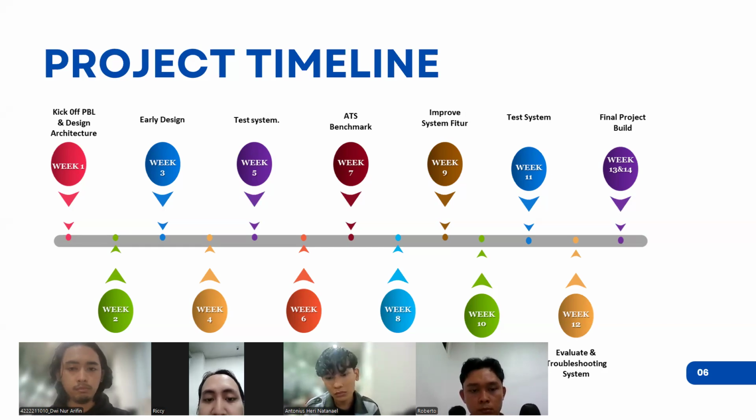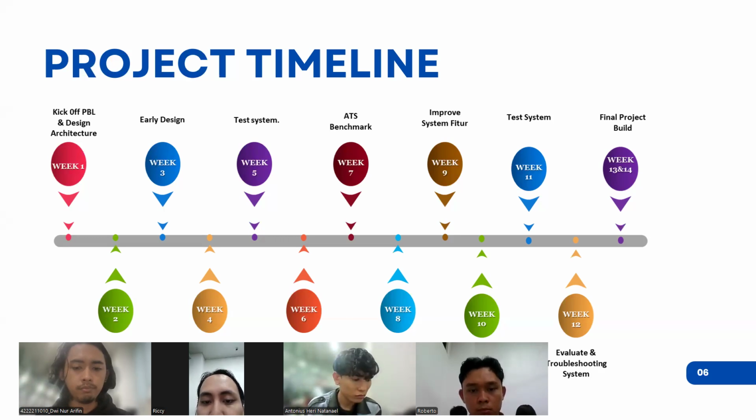After that, in the next week, we will test the system. After we test the system, the next week we will evaluate it. Does it accomplish our goals or not? If not, we will do a revision. After that, we prepare for the benchmark, and in week 7, we do the benchmark.